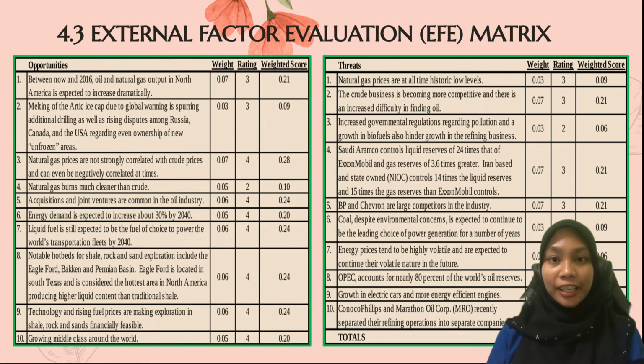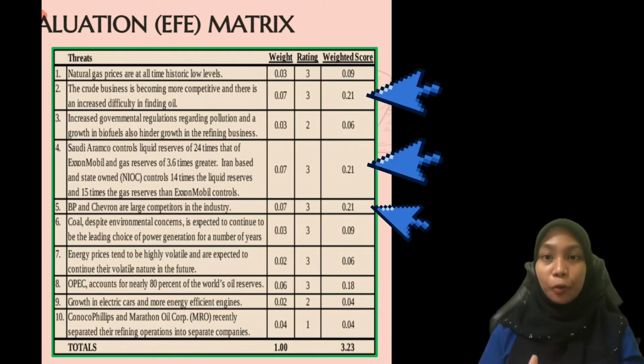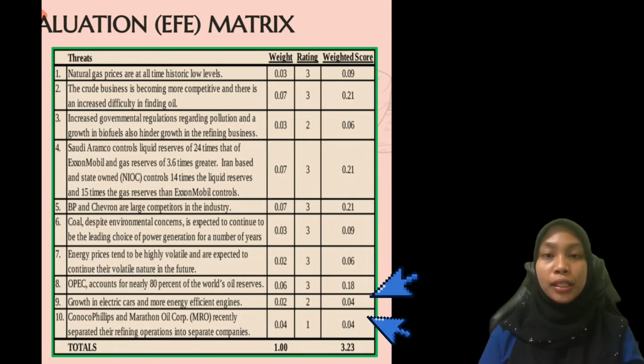The higher weight score is 0.28, which is number 3. It means the opportunity gives a positive effect to the company. The lower weight score is 0.09, which is number 2. It means the opportunity gives a negative effect to the company. The higher weight score for threat is 0.21, which is number 2, 4, and 5. It means the threat gives a negative effect to the company. The lowest weight score is 0.04, which is number 9 and 10. It shows that this threat gives a positive effect to the company.